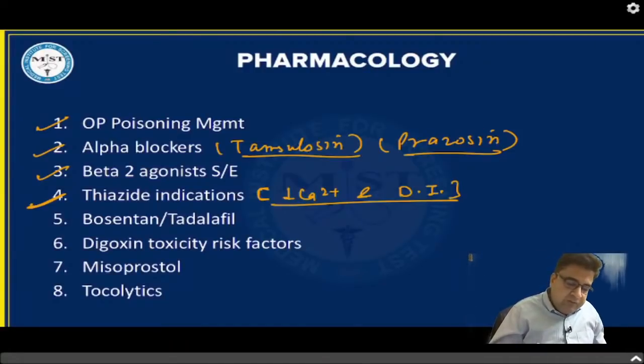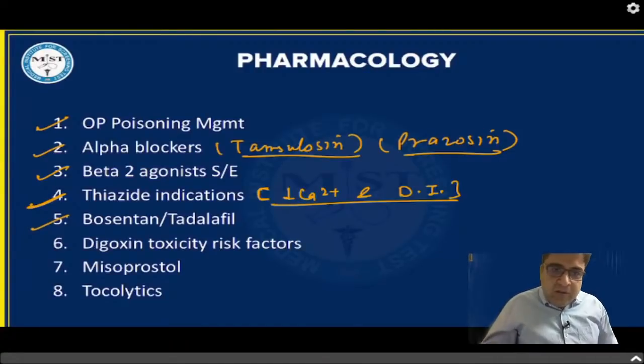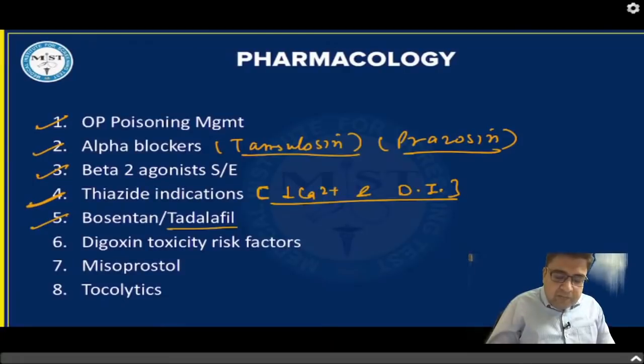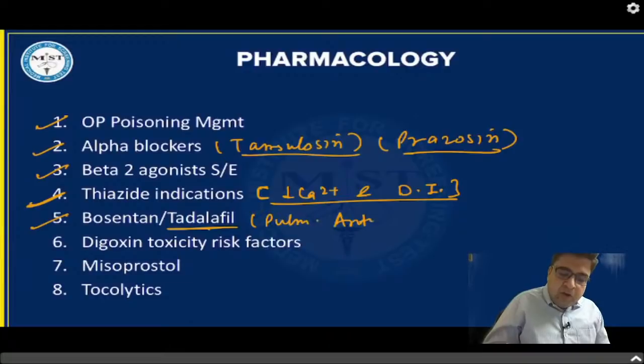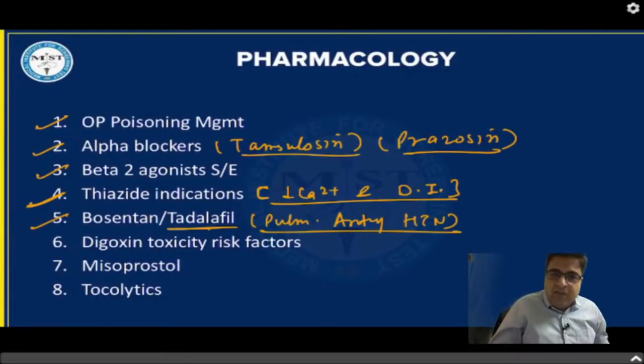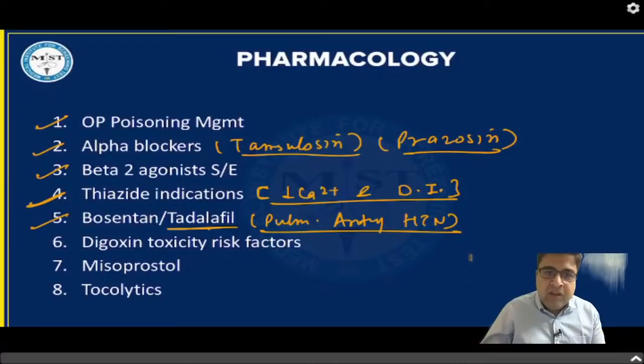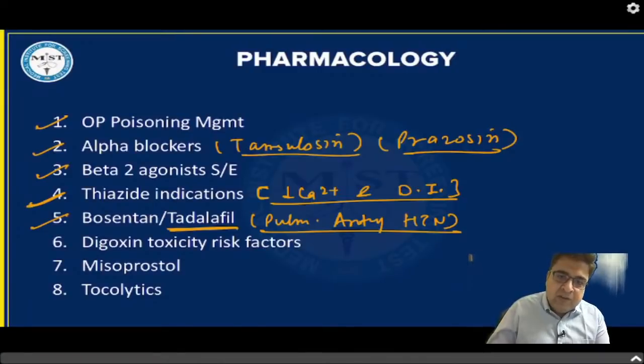Now a very interesting fact. Last year in your exam they asked about tadalafil. Tadalafil is a drug given for pulmonary artery hypertension. They asked which medicine is given for pulmonary artery hypertension and is long-acting. So tadalafil is a long-acting medicine given for pulmonary artery hypertension. But this year they can ask you about bosentan.